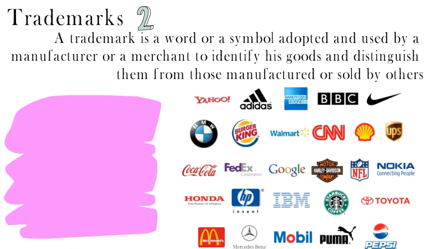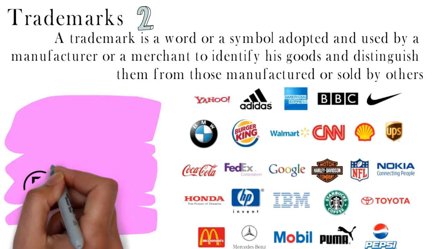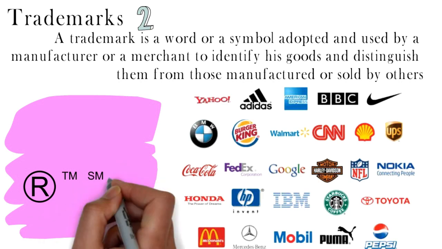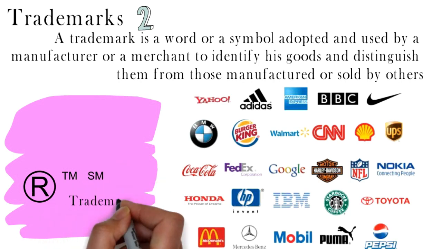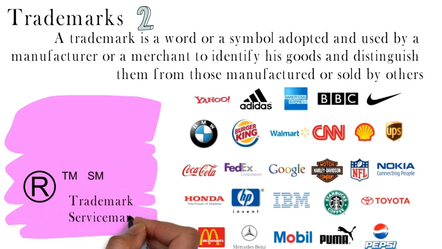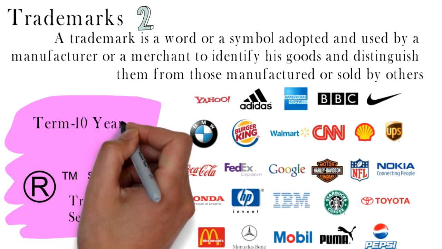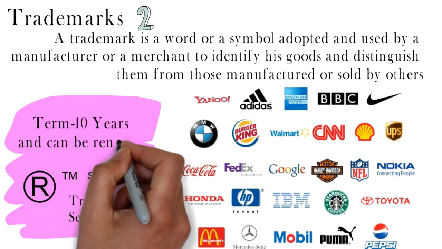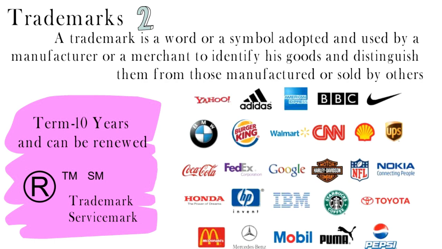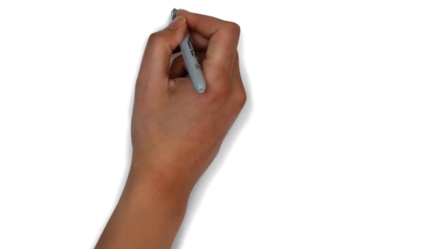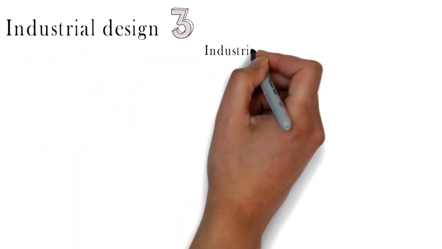It provides the owner of the mark exclusive rights to use it to identify goods or services, or to authorize others to use it, for a term of 10 years, and it can be renewed.